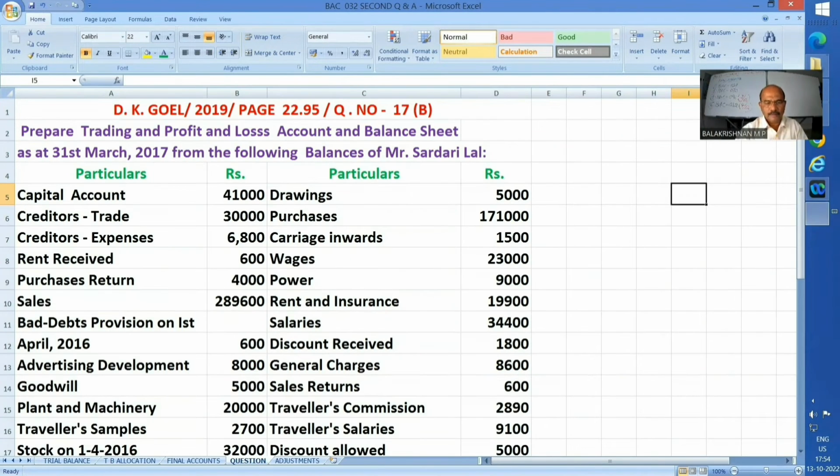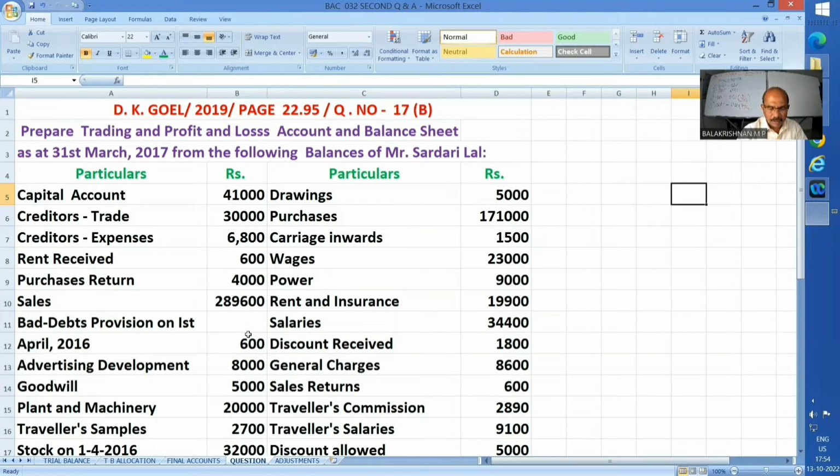Well, students, next question number 17B, page number 22.95, DK Goyal, edition year 2019. Final accounts are to be prepared as the 31st March 2017. I am posing this question for those of you who have not got the same already.